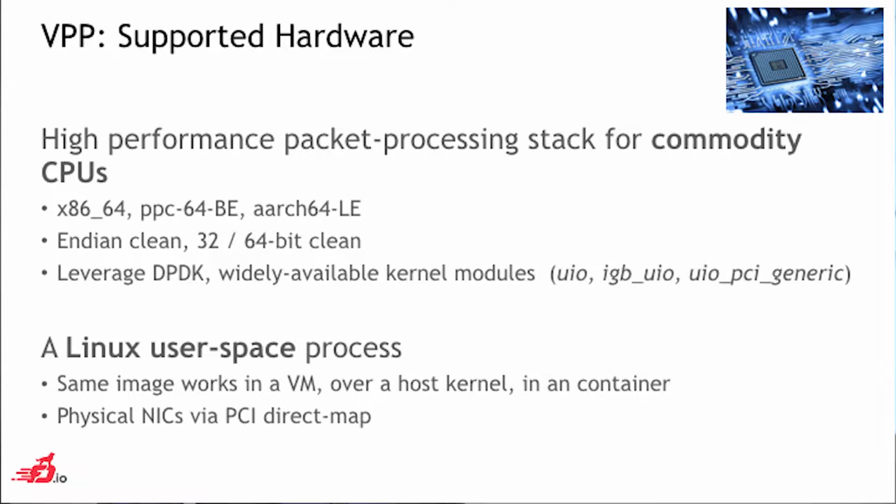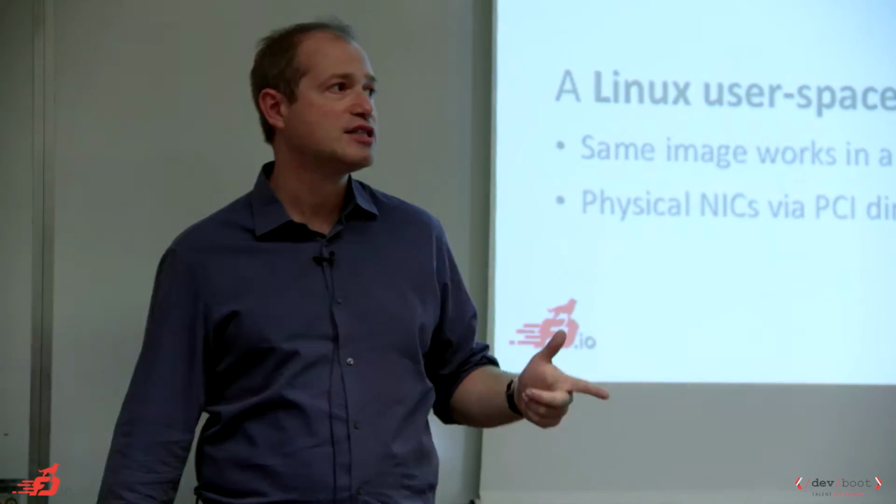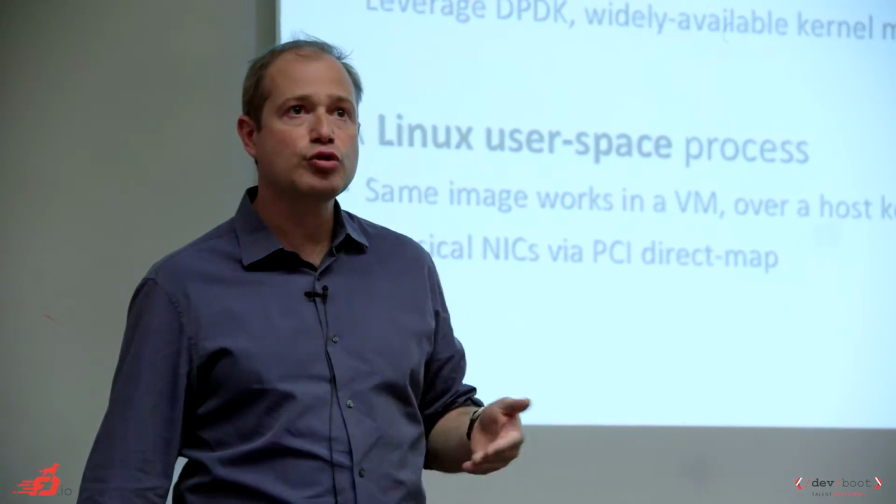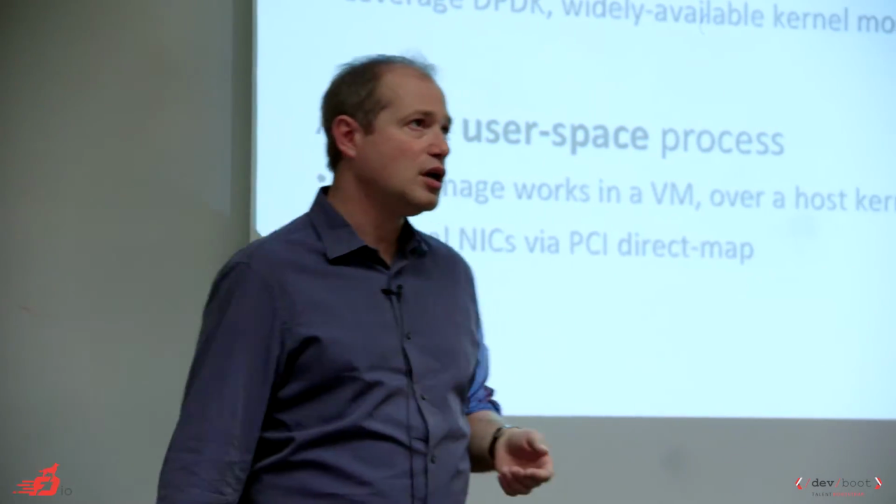You know, it can be a painful process to recompile and deploy a new kernel version in a data center. Here, it's a simple process. It's easy to extend. If you want to add your own plugin, it's just a .so file that you have to deploy. So that's really easy to do, and you don't have to break anything.